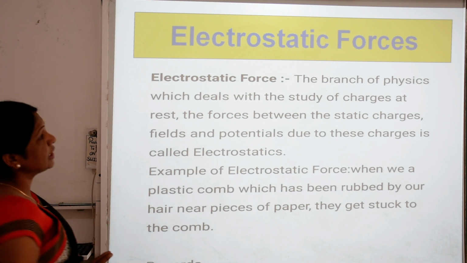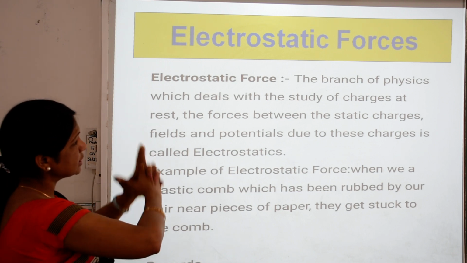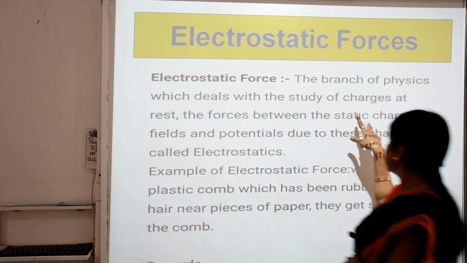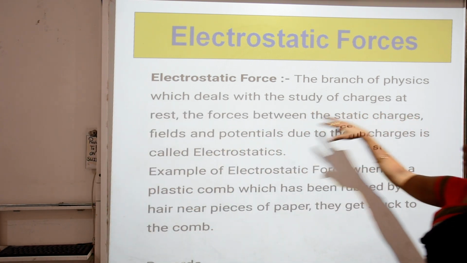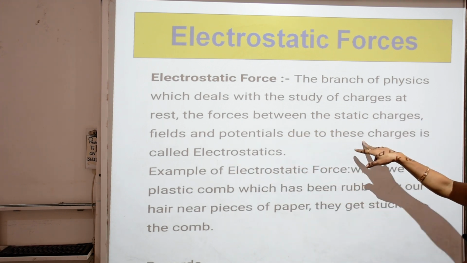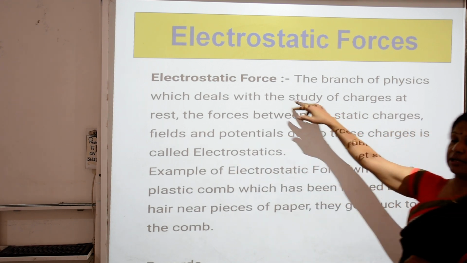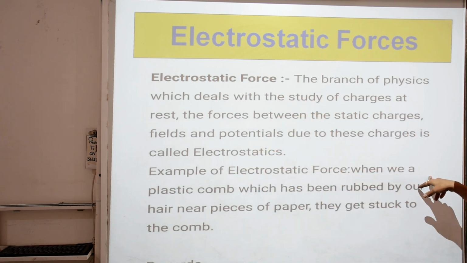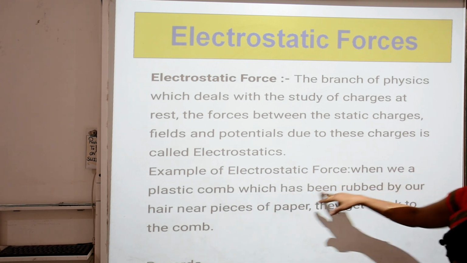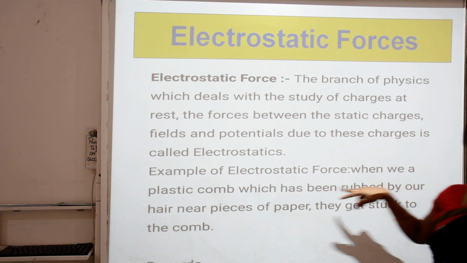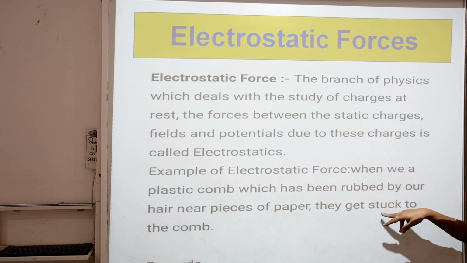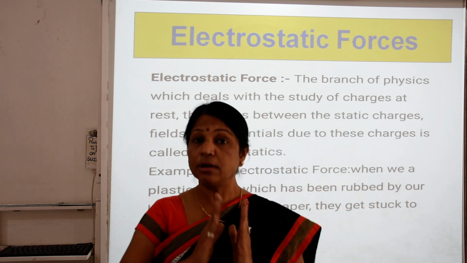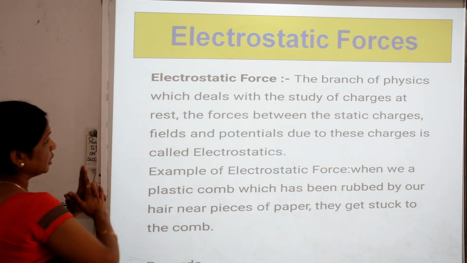Now further we see the electrostatic force. Electrostatic force: the branch of physics which deals with static charges, fields and the potential due to these charges. Example of electrostatic force: when a plastic comb is rubbed with our hair and brought near pieces of paper, they get stuck to the comb, they come near to the comb. It is the example of the electrostatic force.